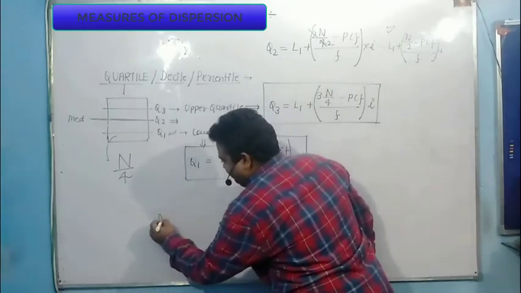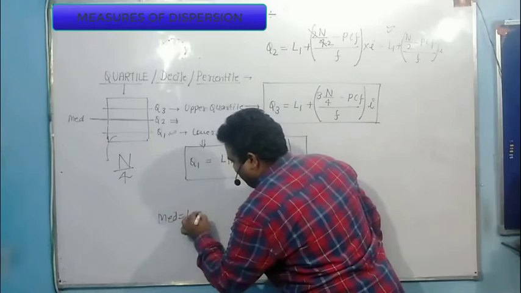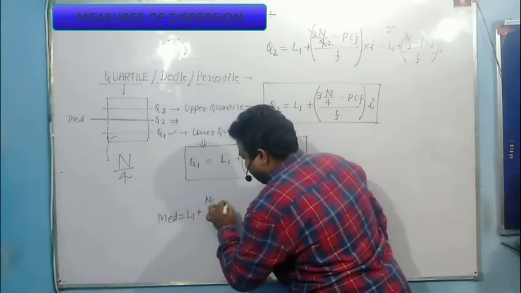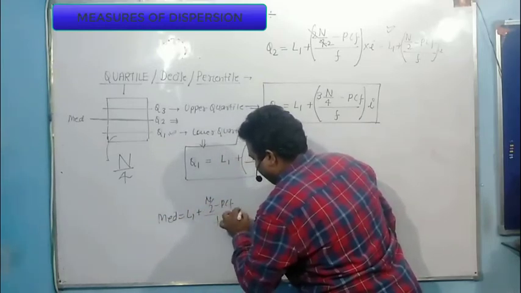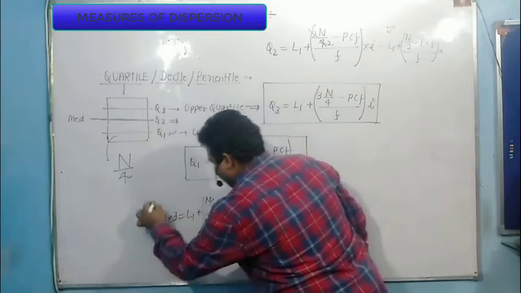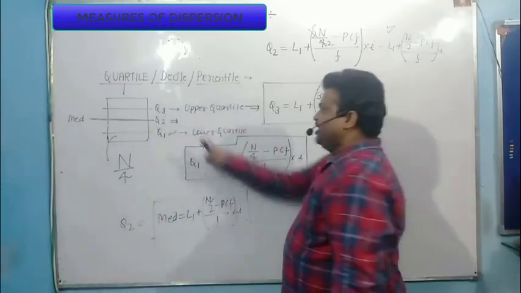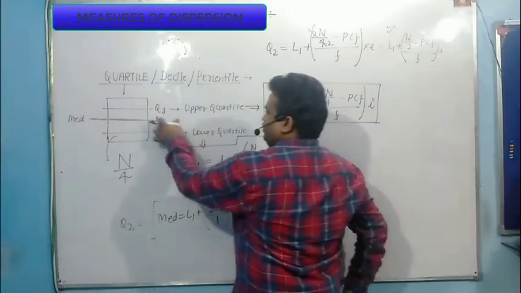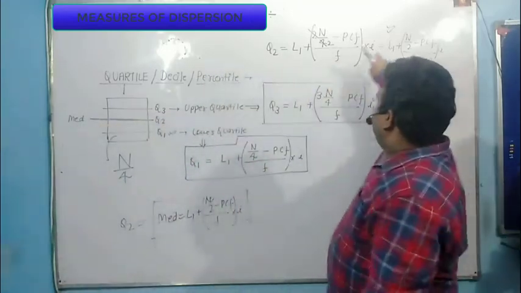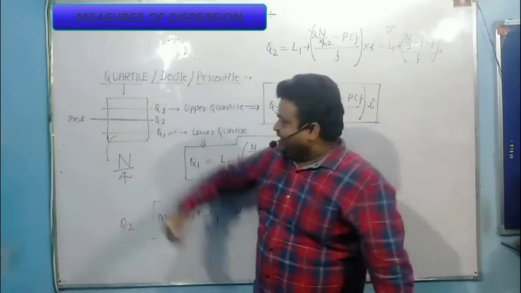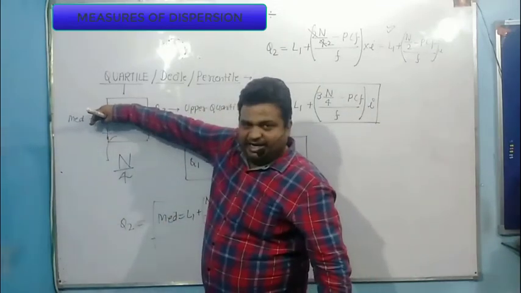So what is my median formula? My median formula is the same: L1 plus n by 2 minus PCF divided by f into I. So this is the median formula, and this is equal to what? The second quartile value. So this value is equal to median. By formula, I have also proved that this Q2 is equal to median.